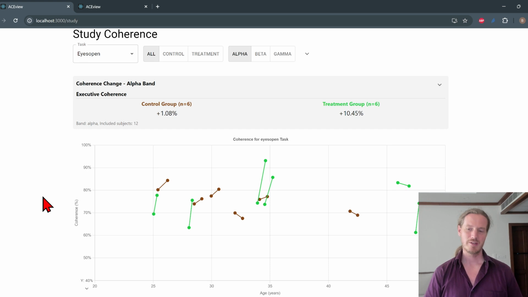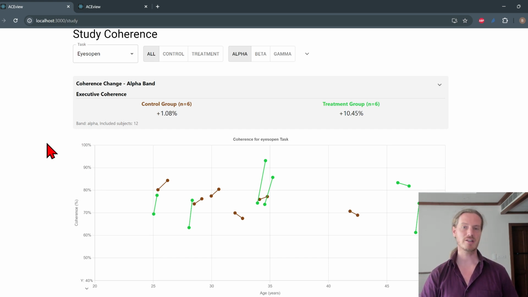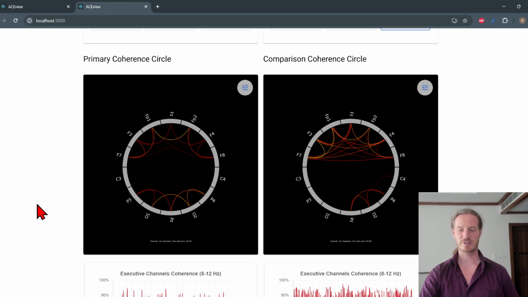Why? Well, a person does this and some months later they do it again, and then they can show their family members and their friends that indeed their brains have become more coherent and that it correlates with their experience in life. So this makes it very tangible, and it is visually pleasing. They can also post these charts on Instagram and on Facebook and on TikTok, and maybe it will go viral even in their circles.